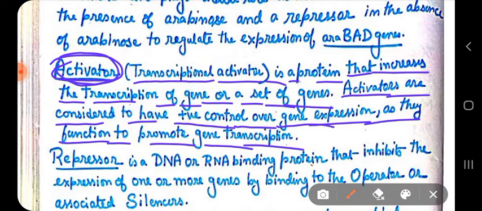So if there is presence of arabinose, we have to utilize that arabinose, and for that we need the products of ARA-B, ARA-A, ARA-D genes. So at that time ARA-C comes into play. ARA-C then acts as a transcriptional activator. While in the absence of arabinose, or in a very low concentration of arabinose, what does ARA-C do? At that time ARA-C will act as a repressor. It will inhibit the transcription process, because we don't need those genes which deal with arabinose now, since arabinose sugar is not present, or is present in a very small quantity.